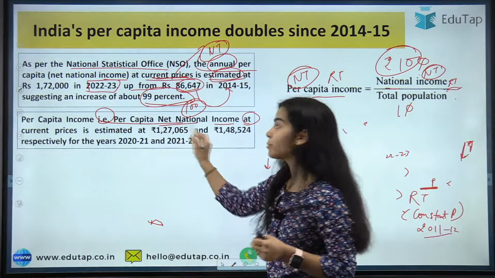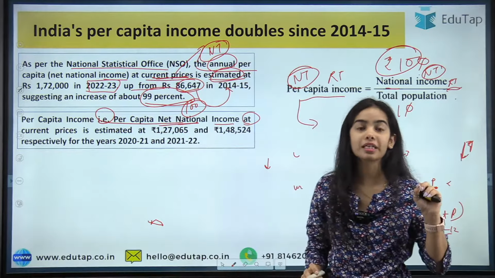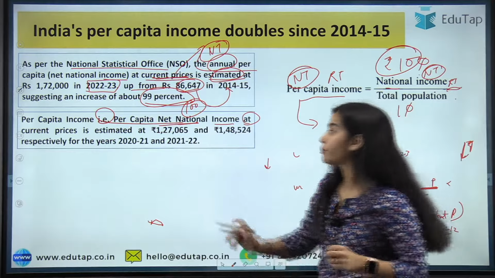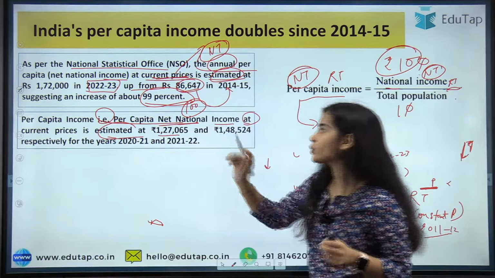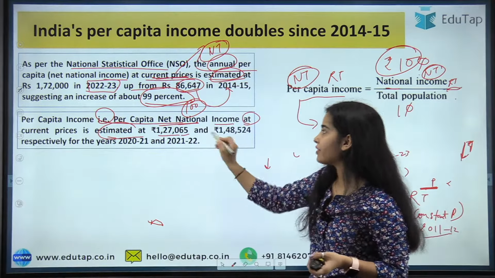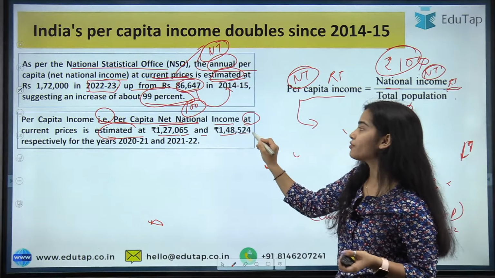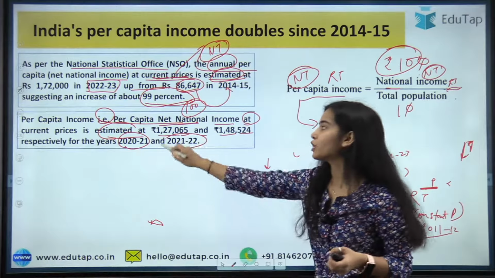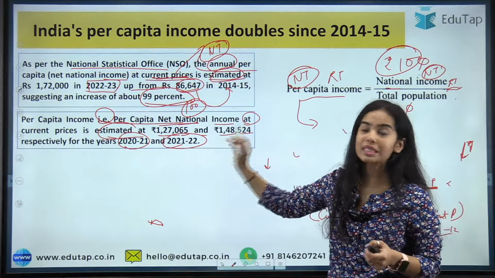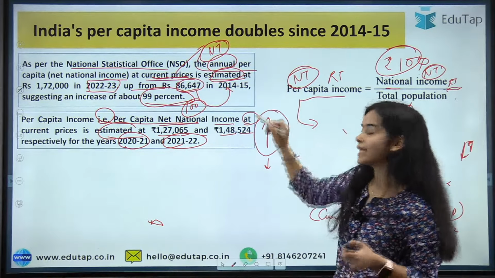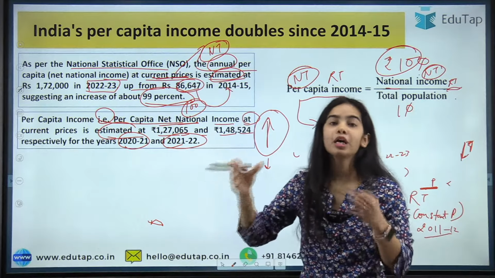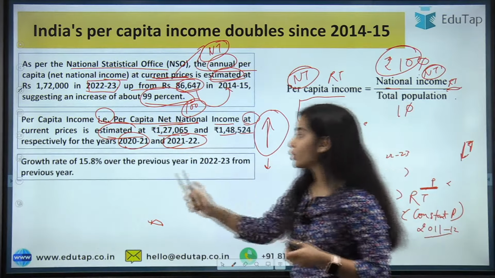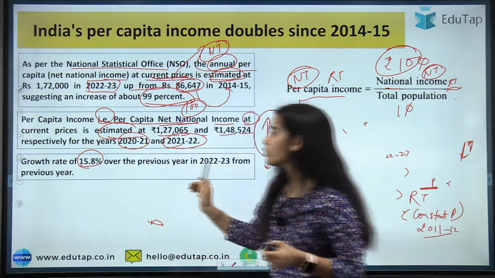Okay, in nominal terms, whenever the current prices are written, nominal terms are there. It is estimated at 1,27,065 and 1,48,524 respectively for the years 2020-21 and 2021-2022. So here you can see that there is continuous growth happening in the per capita income in nominal terms. Okay, the growth rate of 15.8% over the previous year.